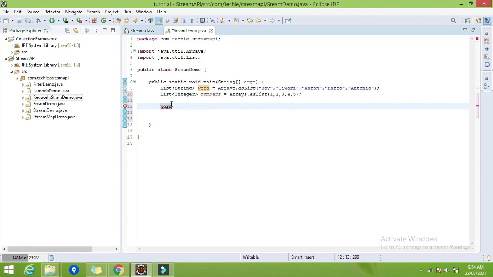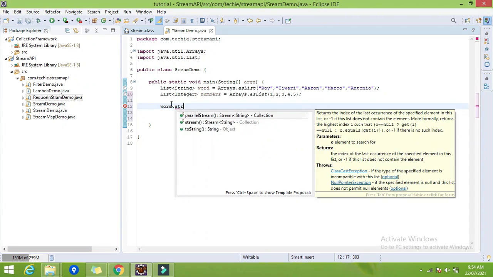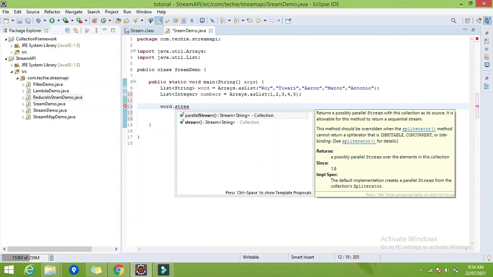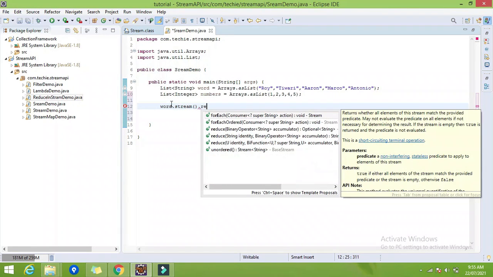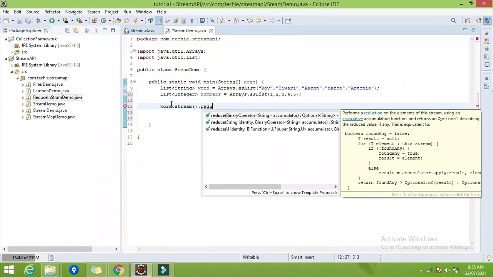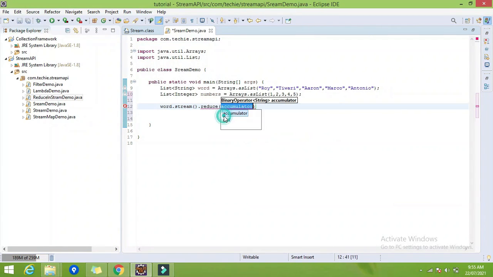So word dot stream method, we will use the stream method to create the stream, dot we have the method called reduce. Here you can find the three variants of the reduce. One is with the accumulator only, another with the identity, and one with the binary function. I will explain one by one. So let's try with the first reduce.